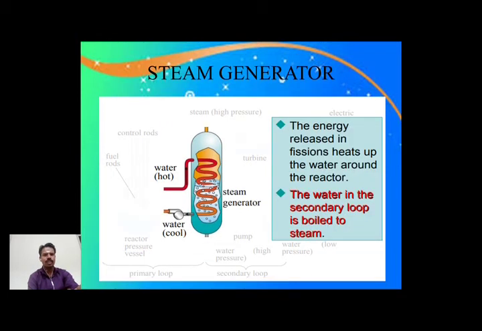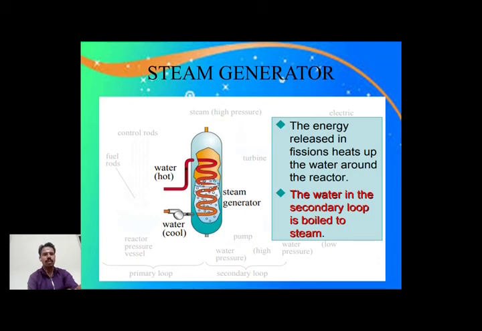The steam generator carries the energy from the reactor. Generally the energy released in the fission heats the water around the reactor. That is how we have the hot water.